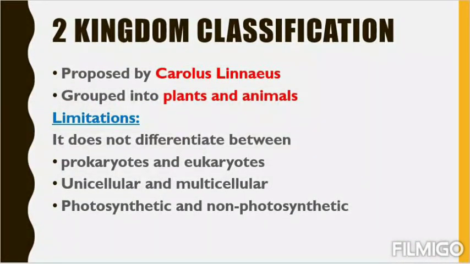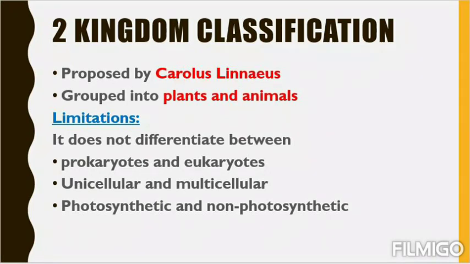He had certain rules also. But what are the limitations? Why are we not reading the two kingdom classification? Because two kingdom classification is not what we are going through. So first we will see what are the limitations. Limitations means what are the drawbacks of two kingdom classification, why people are not admiring this, why people are going for another classification system. So let's see what are the limitations.